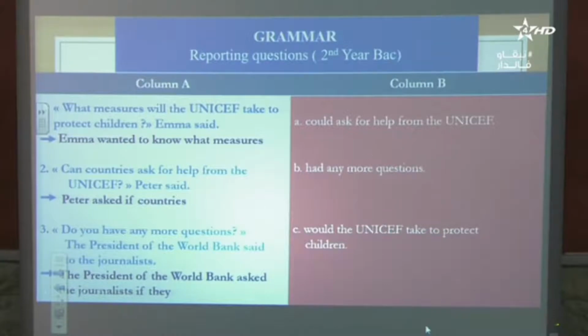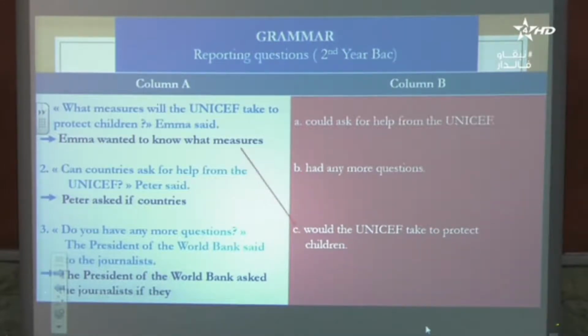Number 3. Do you have any more questions? The president of the World Bank said to the journalists, do you have any more questions? The president of the World Bank asked the journalists if they, okay, the left one is had any more questions. Now let's check again.